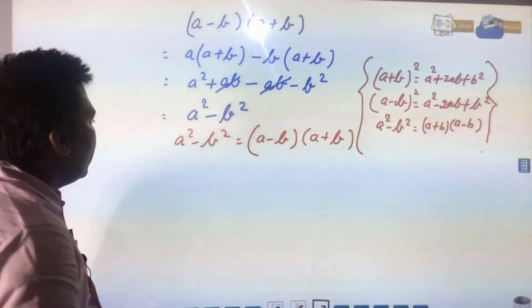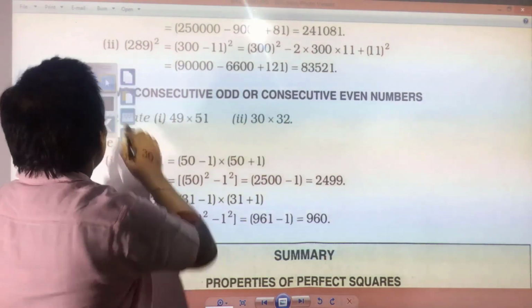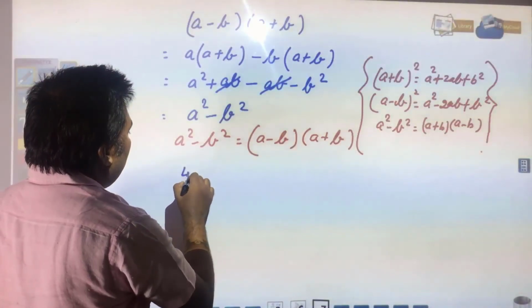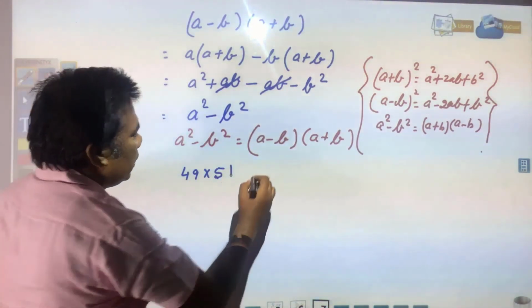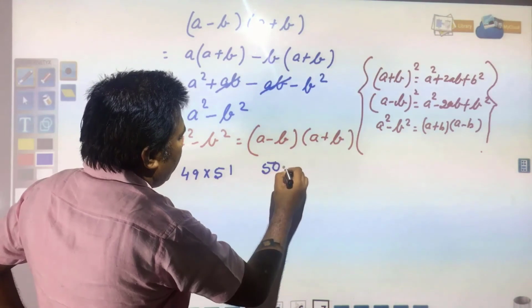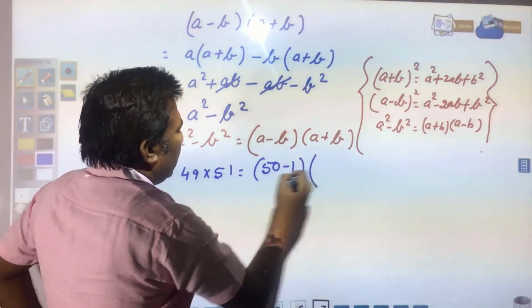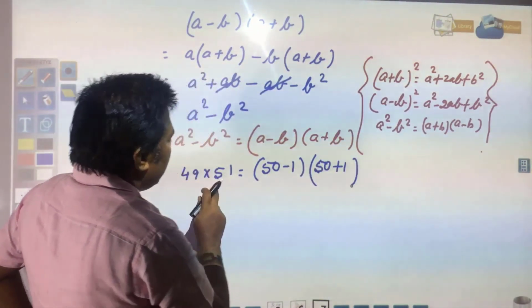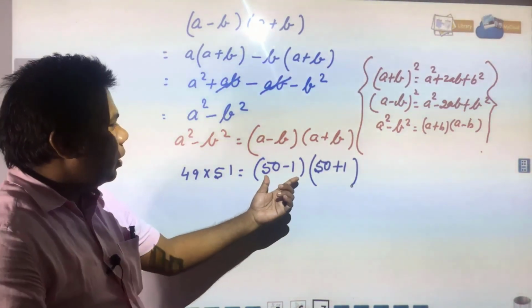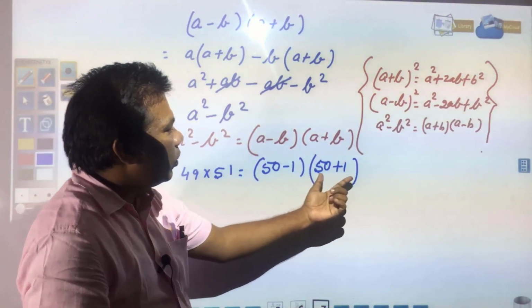Now, you see, your number was 49 into 51. So, this can be written as, you see, 50 minus 1, it means 49, 50 plus 1, it means that is 51. So, now it came into formula a minus b into a plus b, 50 minus 1 into 50 plus 1.